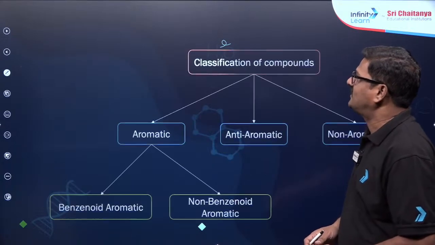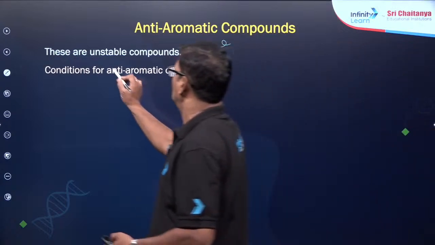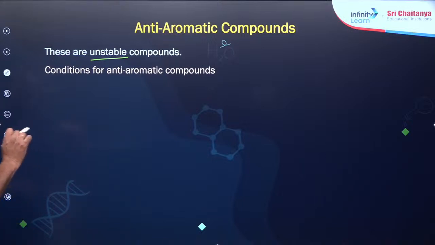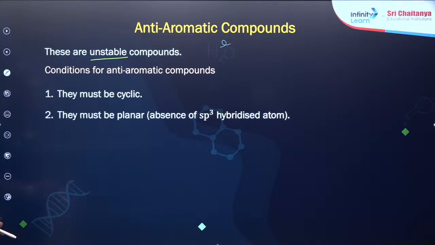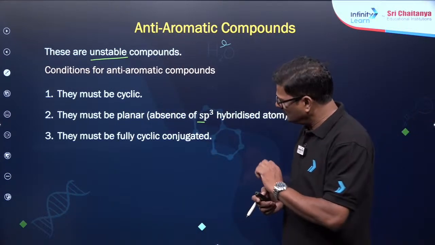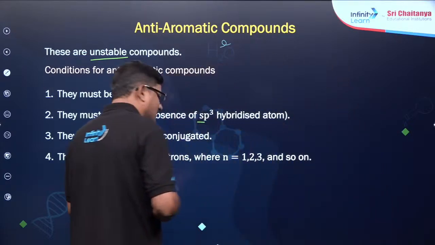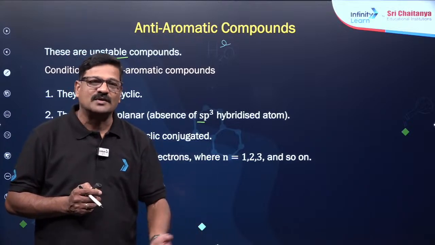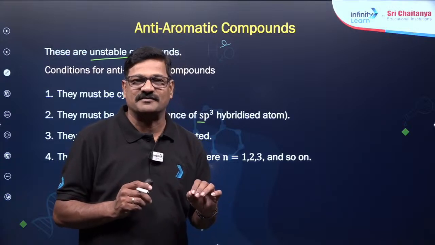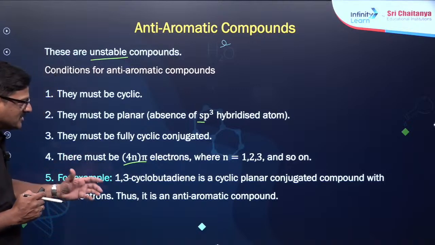So, coming to the anti-aromatic compounds, benzenoid aromatic compounds and anti-aromatic compounds, these are super unstable compounds. And conditions for anti-aromatic compounds: they must be cyclic and planar, absence of sp3, yes, of course. And also they must be fully cyclic conjugated. Everything is there, but one thing is missing. There must be just 4n pi electrons. I mean to say 4n plus 2 is not actually followed. 4n plus 2 is equal number of pi electrons, that's the empirical relation given by Hückel, is not followed. And 4 pi electrons, this is an anti-aromatic compound.